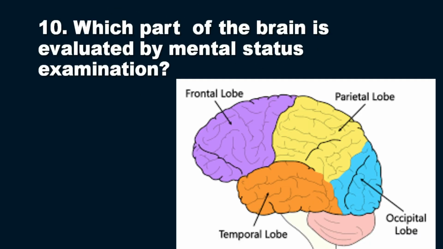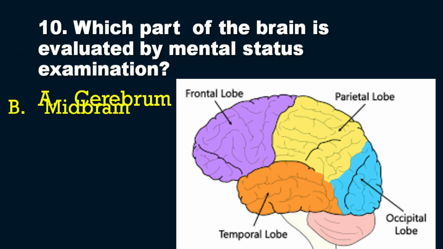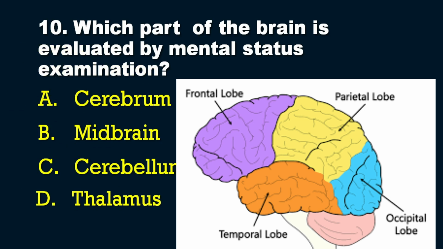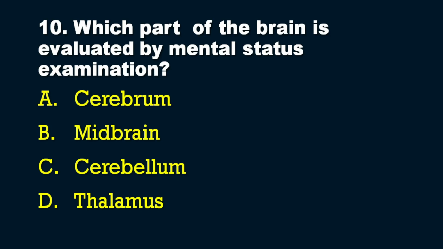So moving on to the 10th question in our series. A simple question: which part of the brain is evaluated by mental status examination? We know that for psychiatric patients, a mental status examination will be done. By doing this, which part of the brain is getting evaluated? Options are option A, cerebrum, option B, midbrain, option C, cerebellum, and option D, thalamus. So obviously the answer is option A, that is cerebrum.